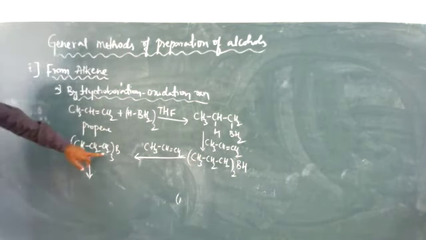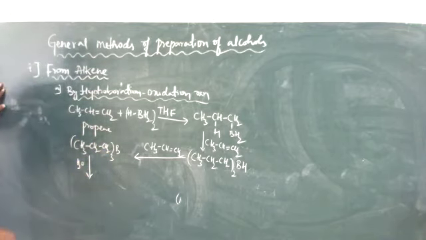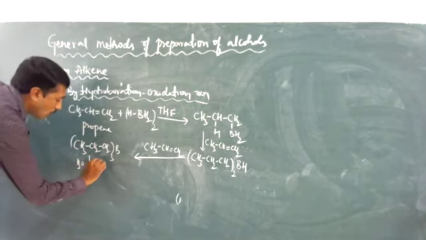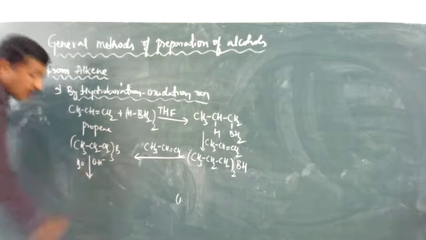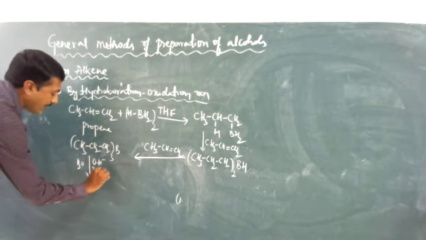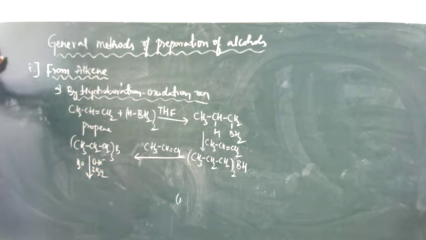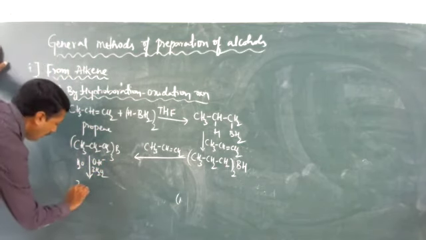The obtained trialkyl boron undergoes hydrolysis. We are going to add water in the presence of an alkali, that means sodium hydroxide. It undergoes oxidation in the presence of hydrogen peroxide, H2O2. In the presence of hydrogen peroxide, we are going to obtain a compound that is an alcohol.